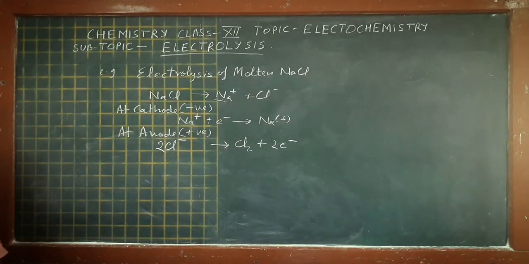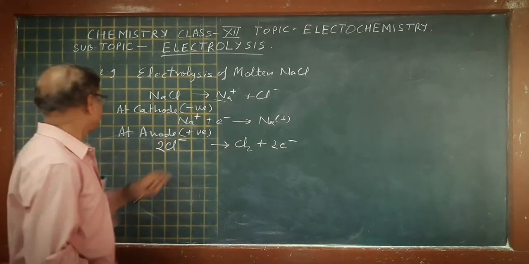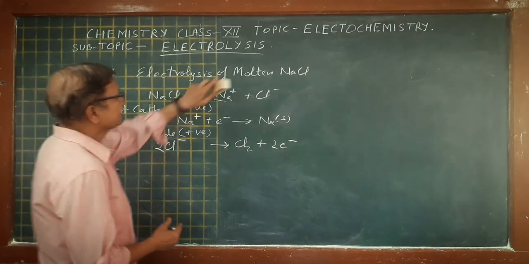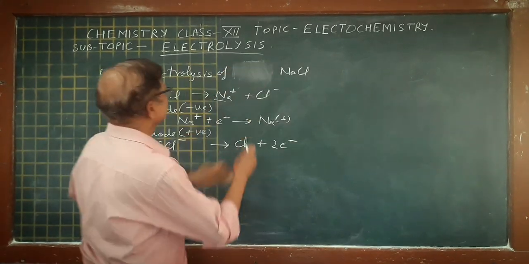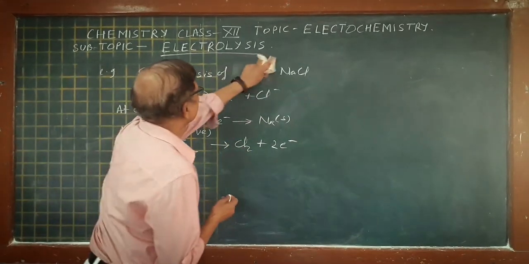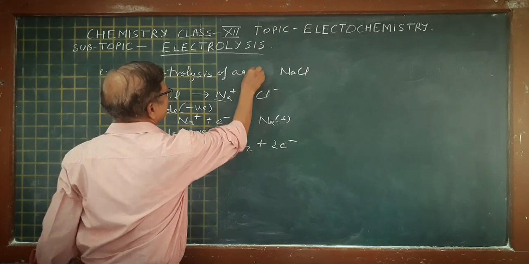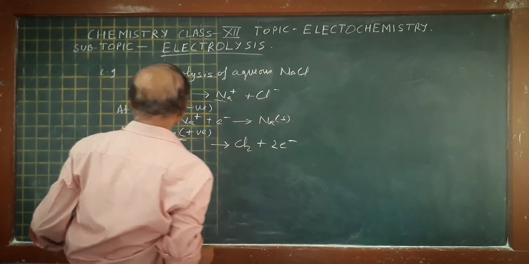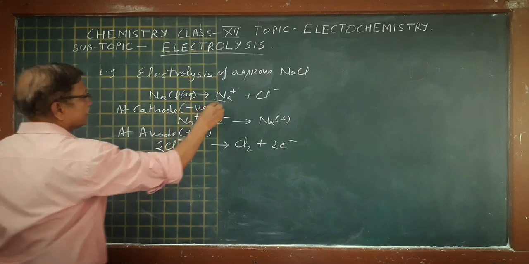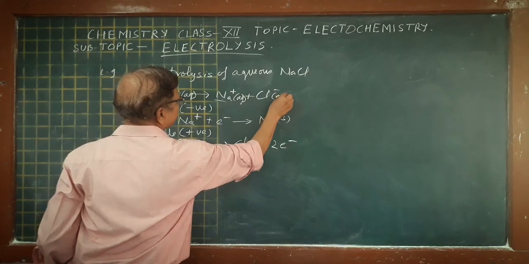Now suppose we take the example of aqueous NaCl, written as Na+(aq), Cl-(aq).